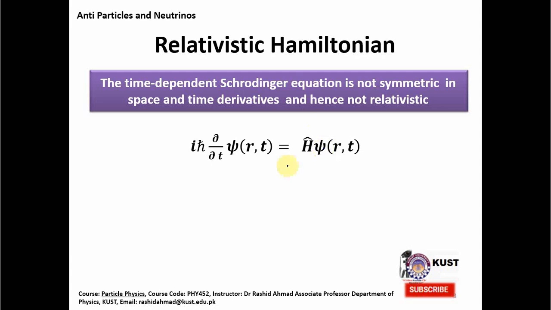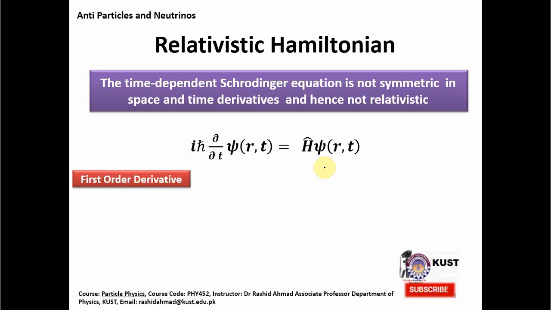So this is the time-dependent Schrodinger equation. On the left hand side you see the wave function which represents a particle, and it is a function of position r and time t, and it is i h bar del by del t, which is the energy operator, or a derivative with respect to time. On the other hand, on the right hand side, you see a Hamiltonian H acting on the same wave function.